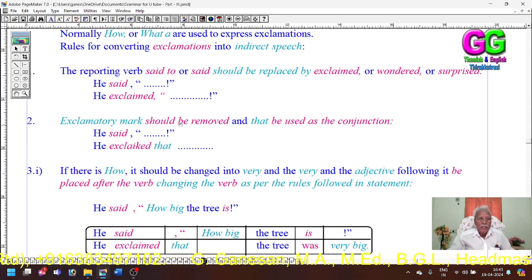Rule 2. The exclamatory mark should be removed and that should be used as the conjunction. Here, the conjunction to be used is that. The exclamatory and quotation marks are removed and the conjunction that is used.